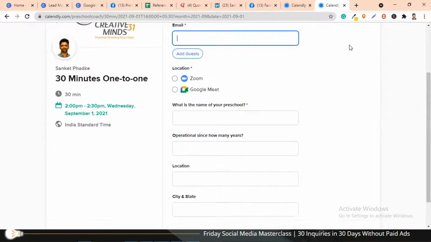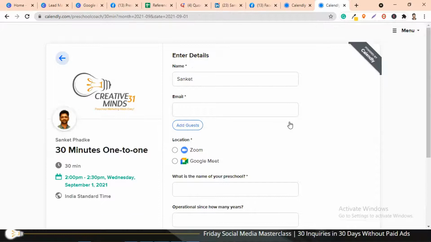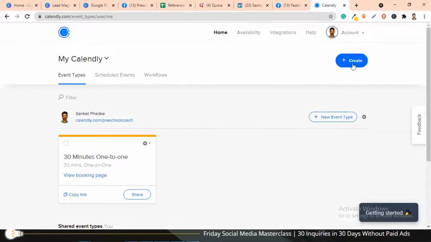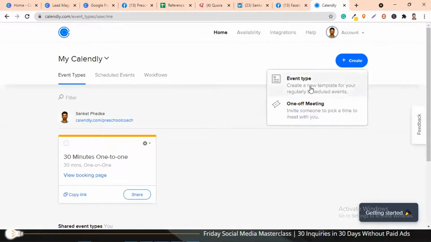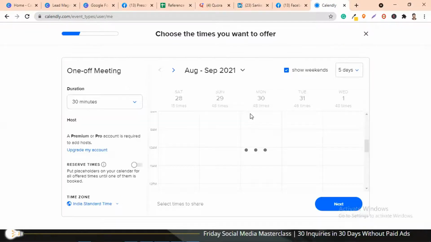Now, how you need to create this is: sign up on Calendly, and then create one event. When you create this event, it will ask you for the event type: is it a one-off meeting, or create a new template to regularly schedule events? It's going to be a one-time meeting, not a weekly class or something like that. So I'm going to select one-off meeting and then share all the dates.